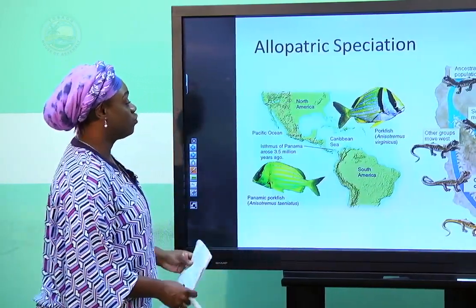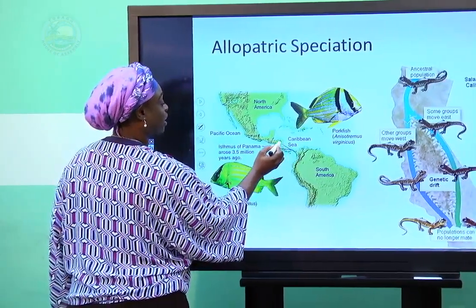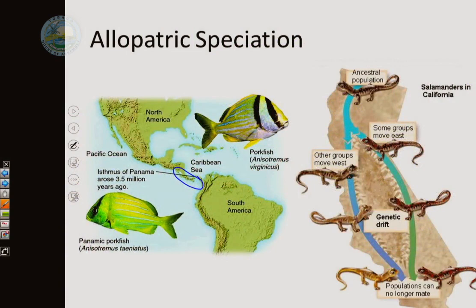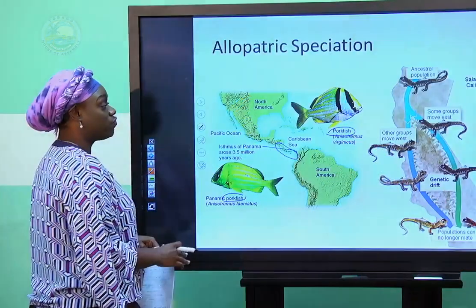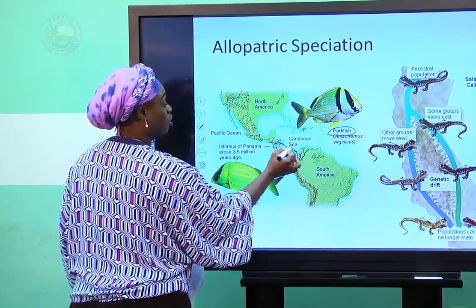We also have, for example, it is assumed that this isthmus here in Panama arose several million years ago, so that we have this particular type of fish, the porkfish, these two developing different characteristics over time because they have found themselves on different sides of the barrier here.